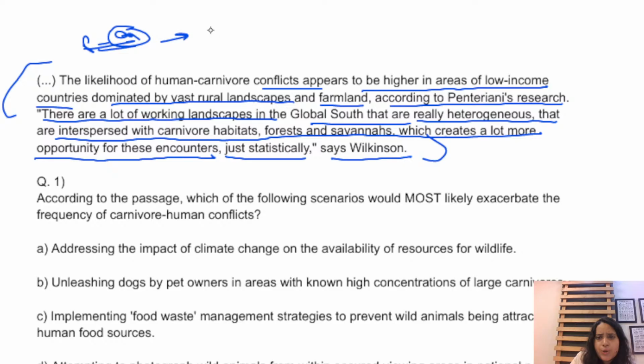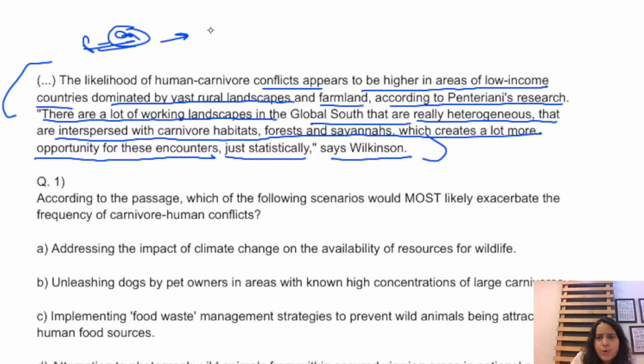Right. All right, so now we have a summary of every paragraph of this passage. So now we will go back to the questions and take help of the doodling that we have done for every paragraph, and then see if there are any questions left that cannot be solved by our doodling and need us to go back to the passage, right?